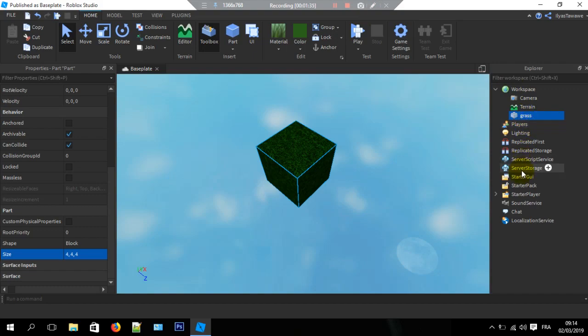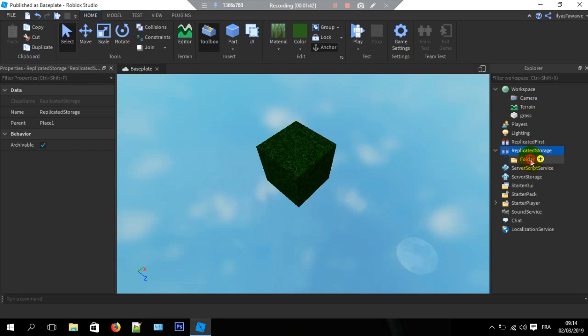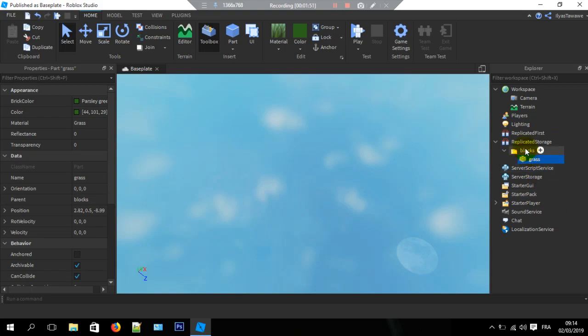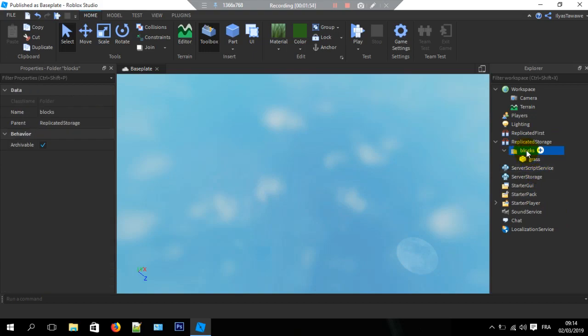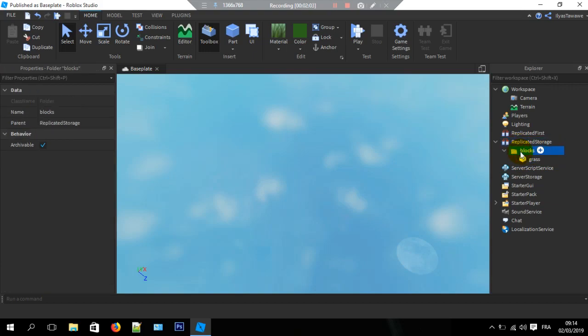And I'm going to make a folder in replicated storage. I'm going to name it blocks, just like that. And I'm going to put my little grass block in it, of course. So here we have a blocks folder inside the replicated storage, and inside it, a grass block. So right now we have just one block in the storage that we can use in our script. So now let's create our script.